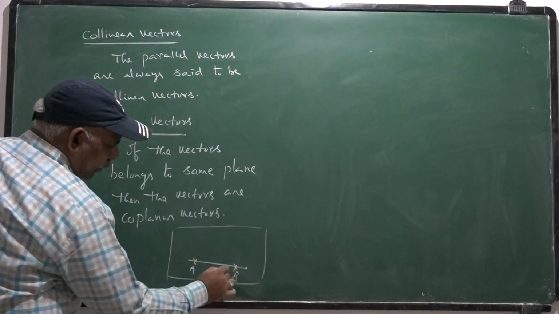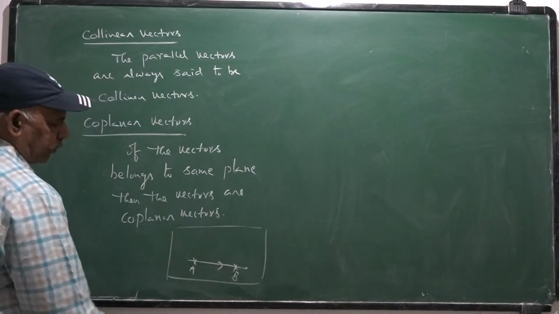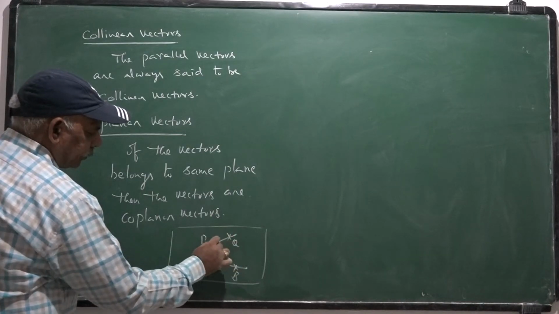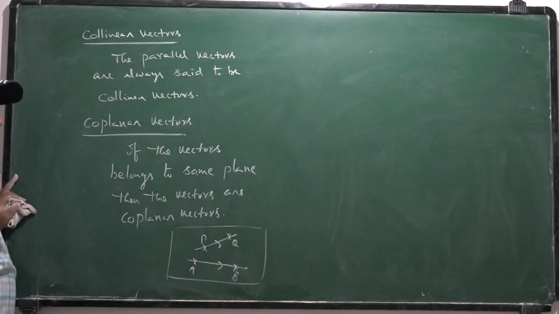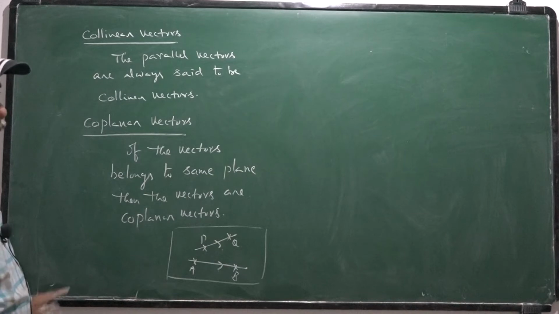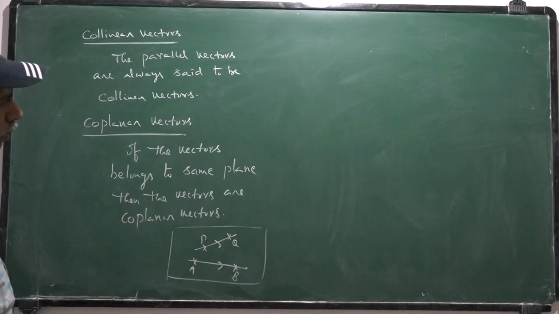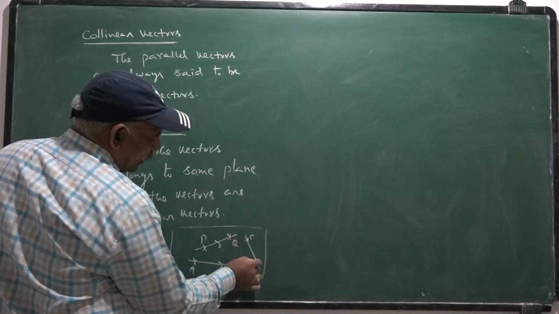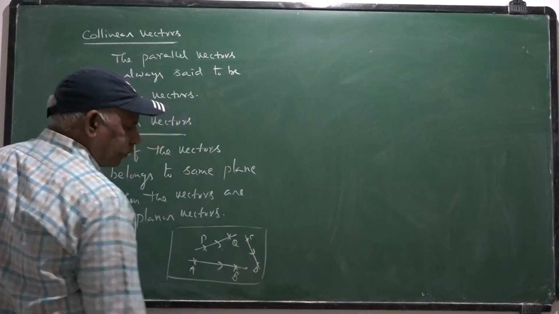AB bar lies in the plane. PQ bar lies in the plane. Both AB bar and PQ bar are coplanar vectors. Otherwise, you can take CD, another vector like this.